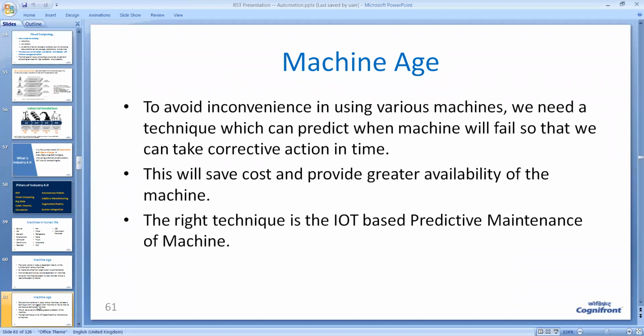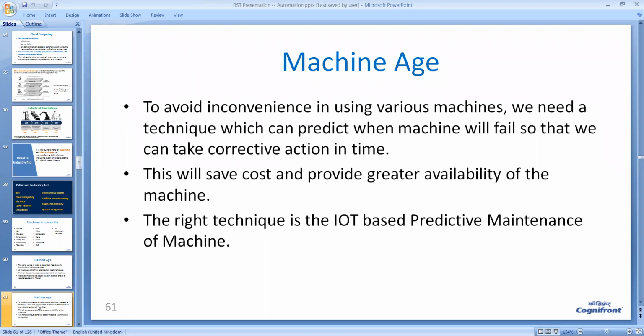Similarly, in industrial automation, when your machines fail, naturally, a lot of inconvenience happens and cost is involved. It is not surprising to know that as high as 30 to 40% cost, many times 30% cost, is involved in maintenance of machines. So it is so huge.